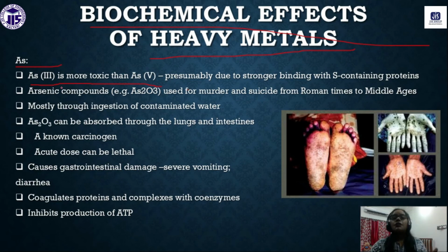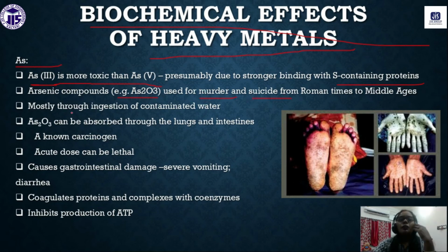Arsenic 3 forms a stronger bond with the sulfur atom than arsenic 5. That is why arsenic 3 is more toxic than arsenic 5. Generally, arsenic compounds like As2O3 and arsenate were very commonly used in early ages for murder and suicide.